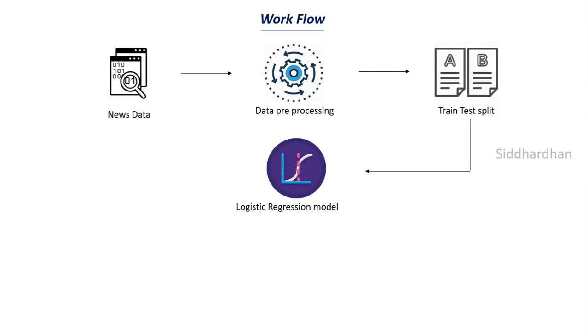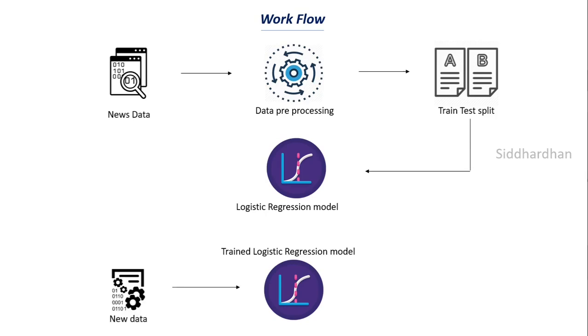Once we train this logistic regression model, we get a trained model. We will do some evaluations on this model. We find the accuracy score of this model using the test data. Once that is done, we have a trained logistic regression model, and we feed new data to this model. For those where we don't know whether the news is real or fake, once we give the data to our model, it can predict whether the news is real or fake. This is the workflow we are going to see. Let's get started with the coding part.